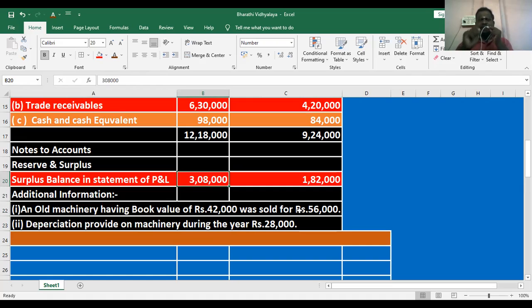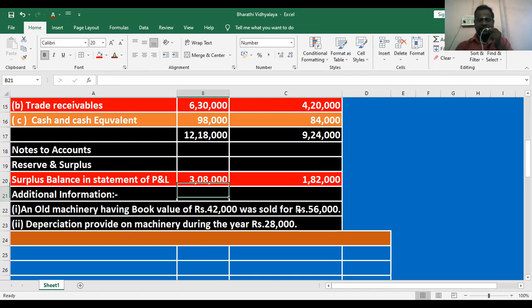So what is the logic? How do we prepare the cash flow statement? Listen, student, very important point. In the cash flow statement, we never consider the non-cash expenditure and non-cash income. Depreciation is non-cash expenditure. We won't pay any cash, but it's already deducted. That's why now it will be added to find out the correct profit.